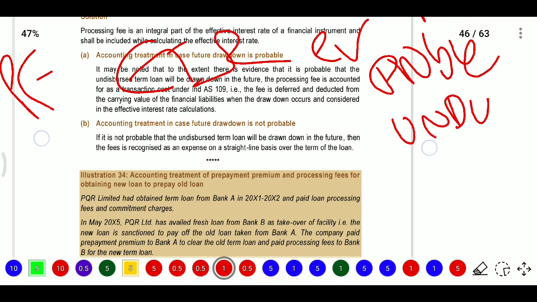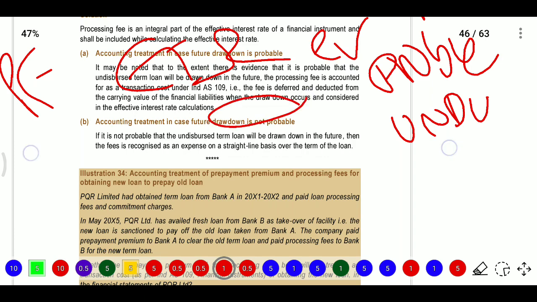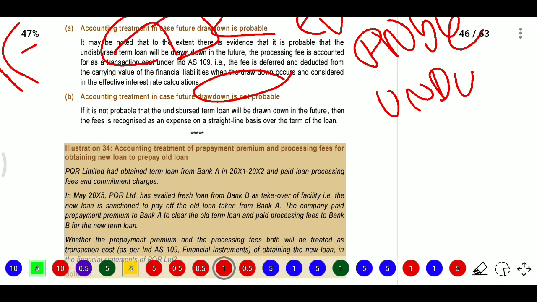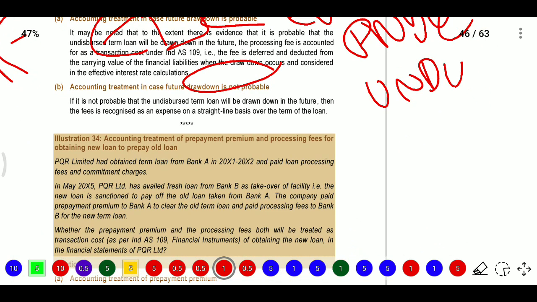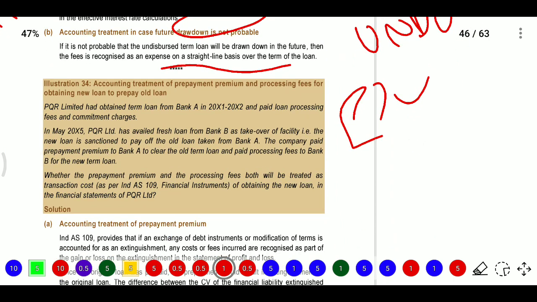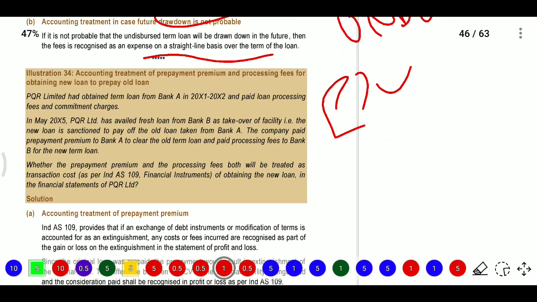If the drawdown is not probable, then the fee is recognized as expense on a straight line basis. So if the drawdown is there, then whatever the fee amount, we will consider it in the effective interest rate. If there is no probability, then it will be recognized over a straight line basis over the term of the loan. Next, question number 34.